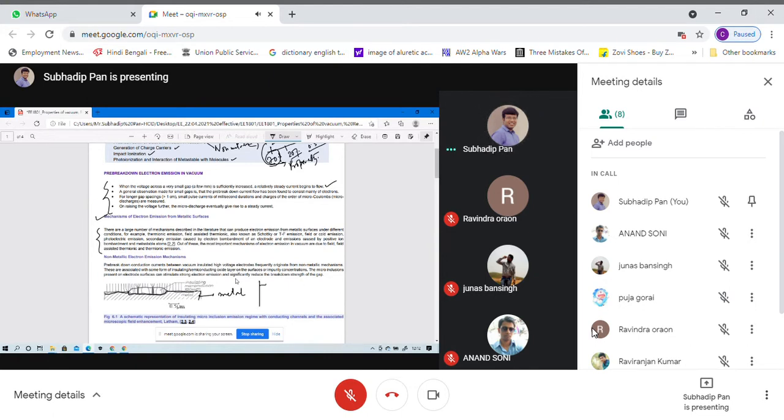First, for example, thermionic emission. Field-assisted thermionic emission, also known as Schottky or TF emission, then field emission, photoelectric emission, and secondary emission.